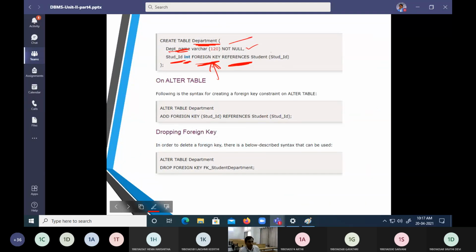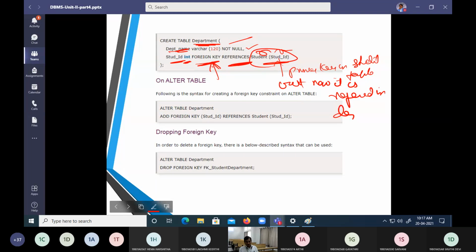Now we say student followed by student ID. Student ID is the primary key in the student table, but now it is referred in the department table. So it is called a foreign key.